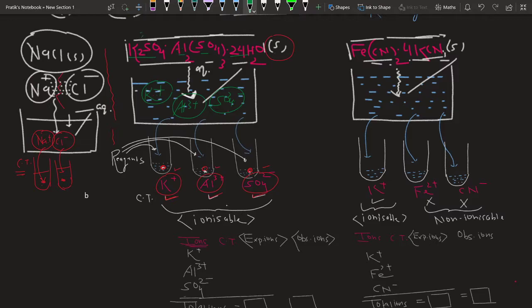If they are ionizing completely, it indicates all these parts are ionizable. That clearly indicates the bond between these ions in the solid state was an ionic bond.